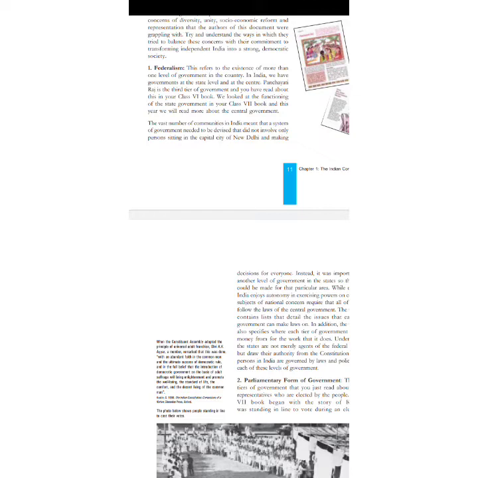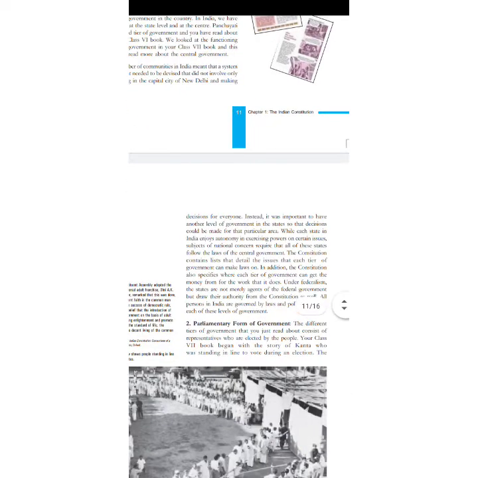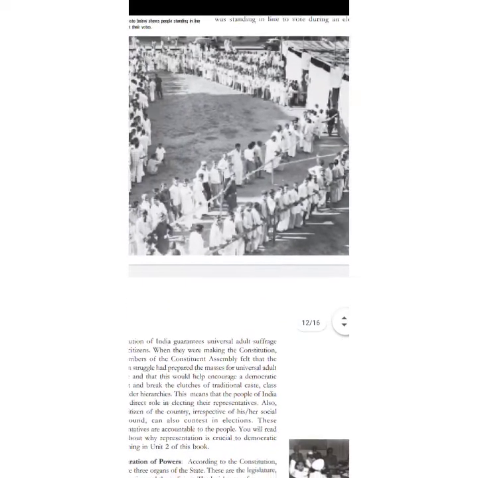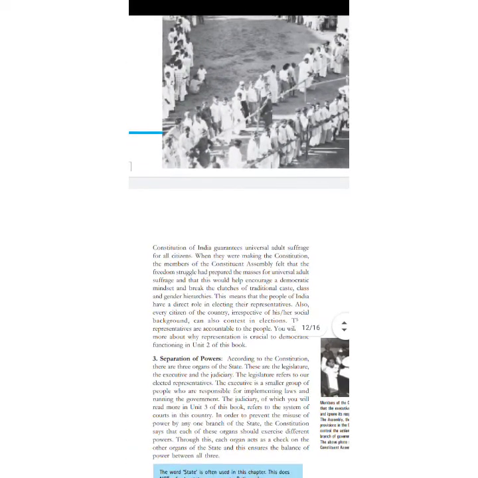Then we talk about forms of government. The form of government under the constitution is the parliamentary form of government, not the presidential form of government as in the United States.